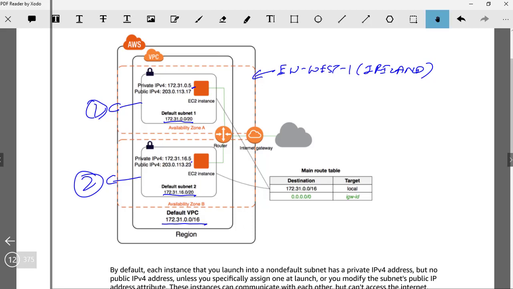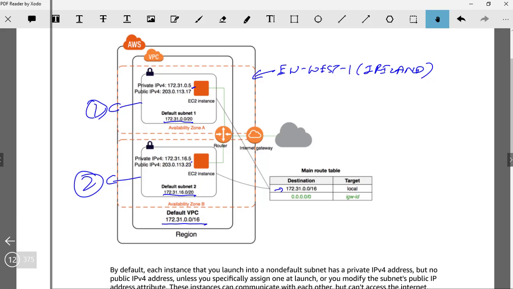If you see the route tables, and this is where the route table is, each subnet has its own route table. You can attach one route table to multiple subnets. So for both of the subnets, the same route table is attached, and it says that any packet that originates and needs to go to this specific IP address, use the local. So it can talk within these two subnets itself. So in this particular VPC, these two subnets can talk among each other. This is the IP range and local.